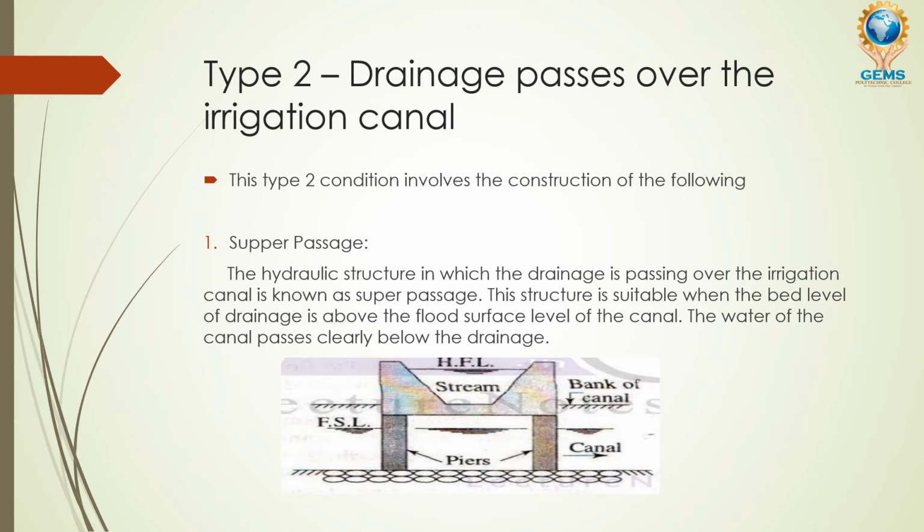The first one is the super passage. The super passage is a hydraulic structure in which the drainage passes over the irrigation canal. This structure is suitable when the bed level of the drainage is above the flood surface level of the canal. The water of the canal passes clearly below the drainage. You can see the picture for your reference.